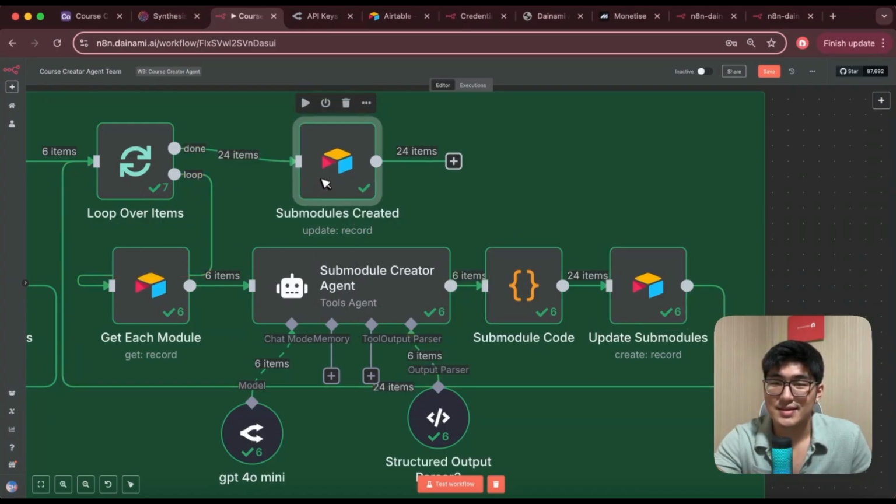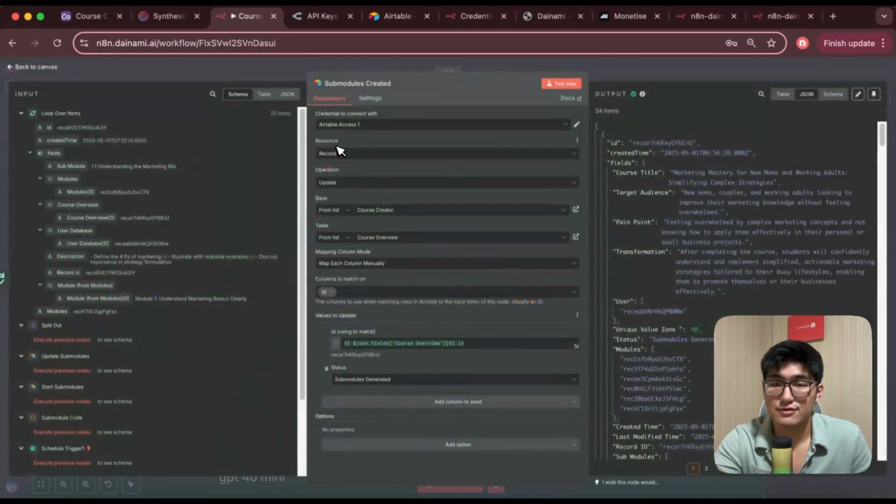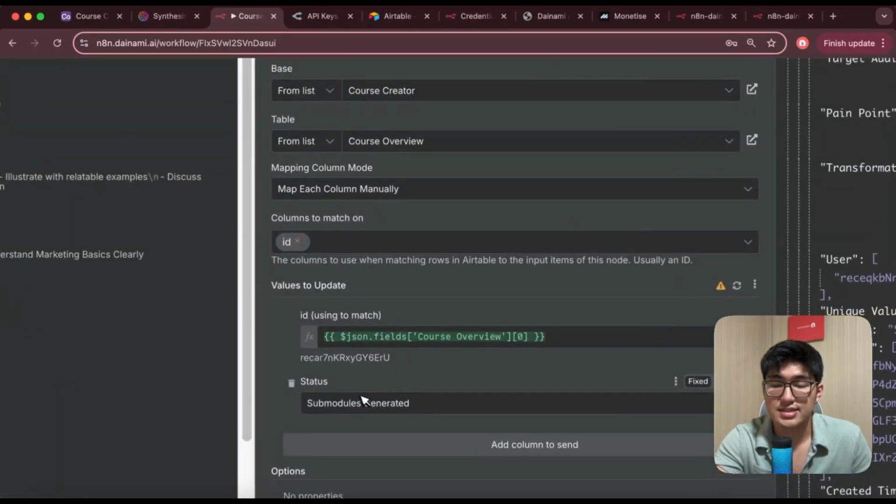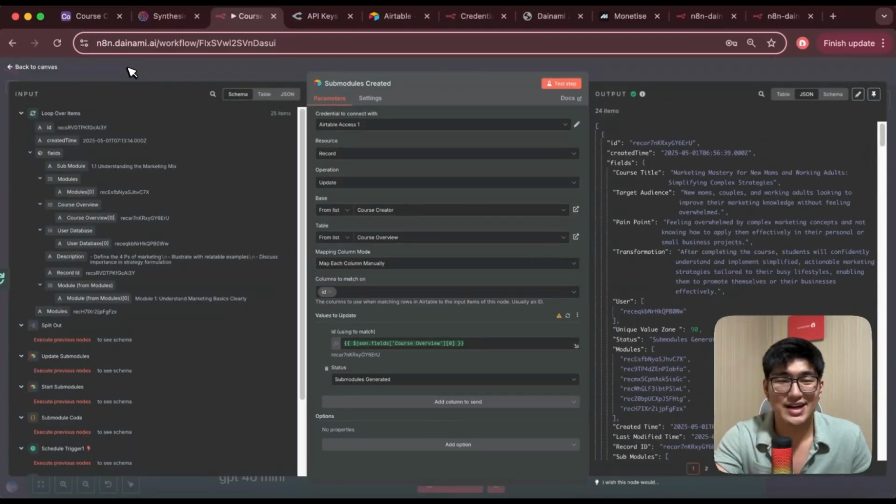And once that is done, same thing, we just have to create an update record module over here. Make sure to connect it to the course overview record ID. Change the status to submodules generated. And there you have it, your submodules creator hard at work, creating all the submodules for you.